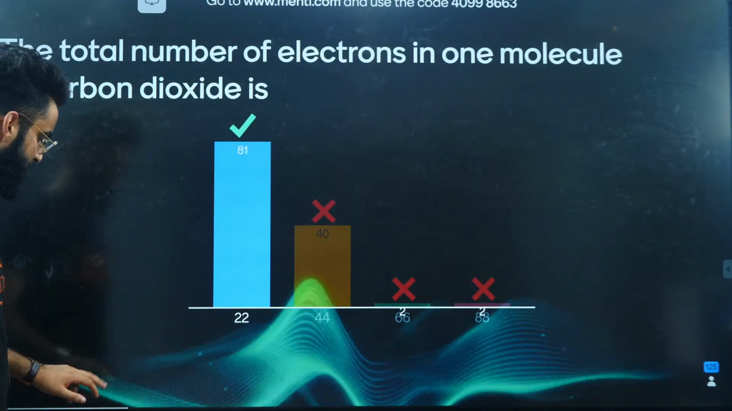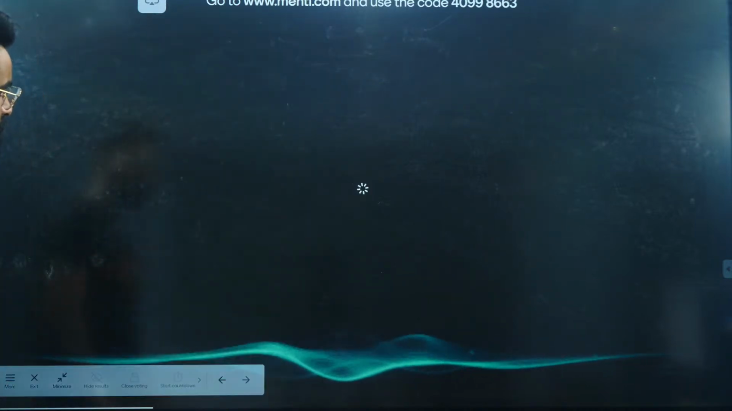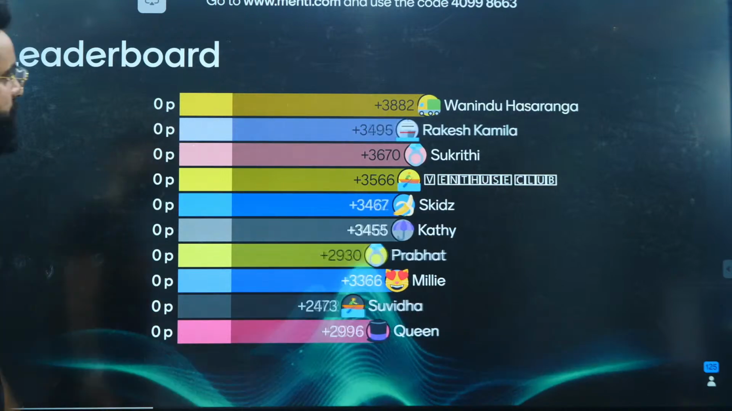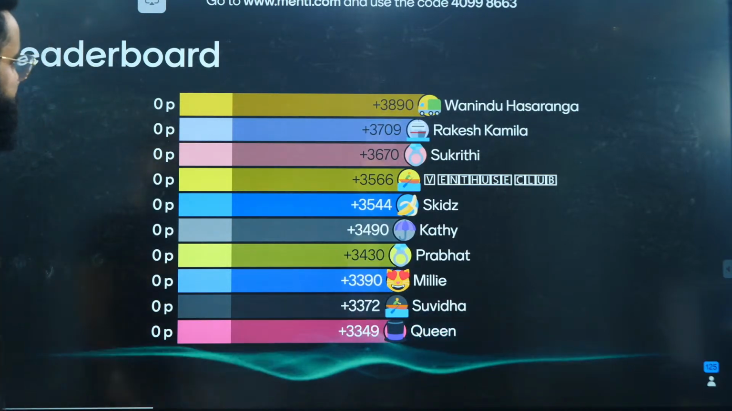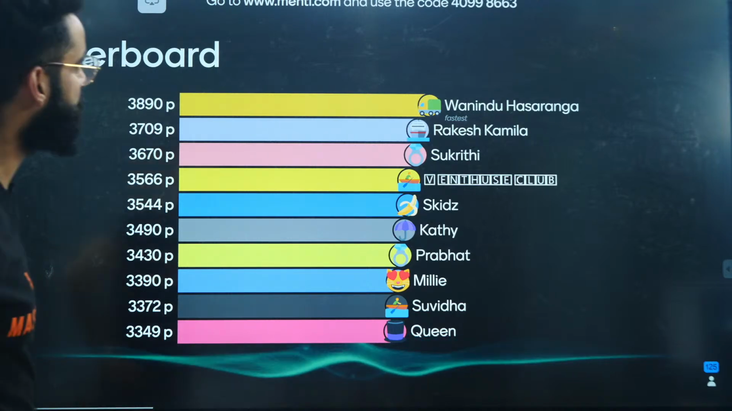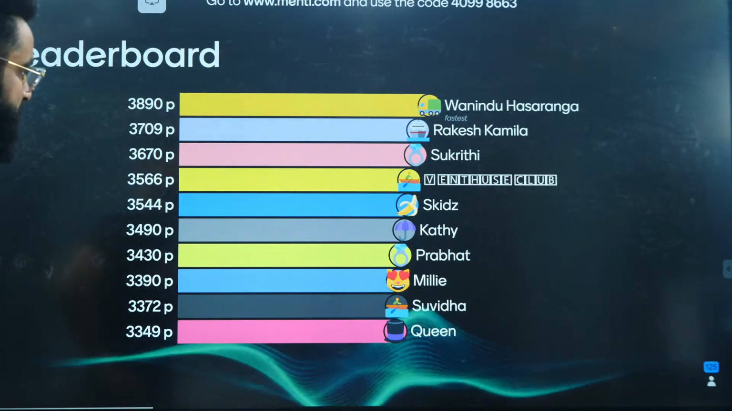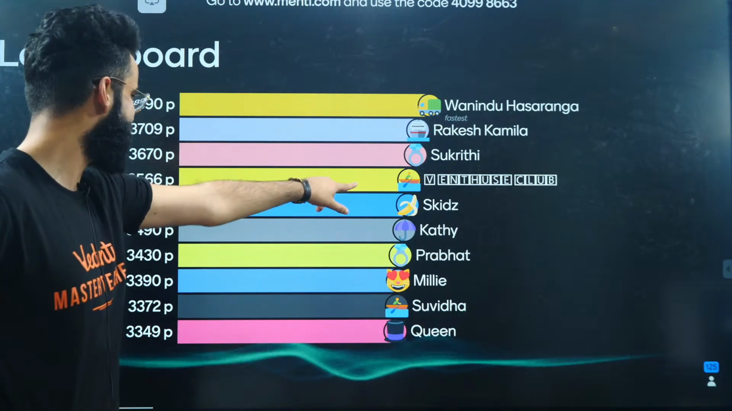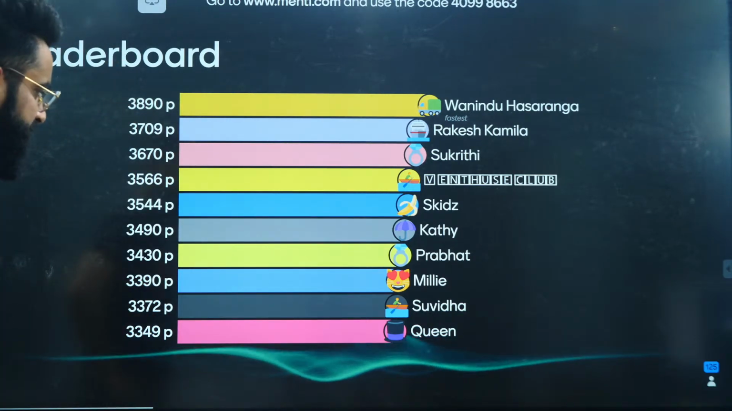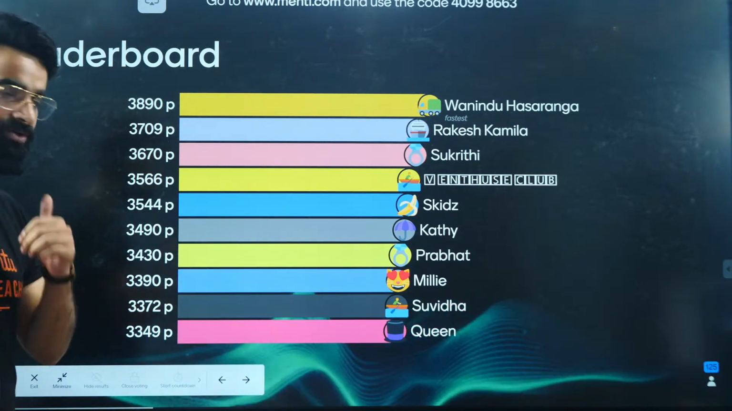So let's see if we are going to see the leaderboard or go to the next question. Okay, this is the leaderboard, people. Let's see who is topping the leaderboard first. Yes, we have got Vedantu, the fastest to answer this one. At the second place, we have got Rakesh, Sukriti, V Enthuse fan club, Sikits, Kathy, Prabhat, Millie, Sweda, and Quinn at the end. Wonderful, people. Good job done.